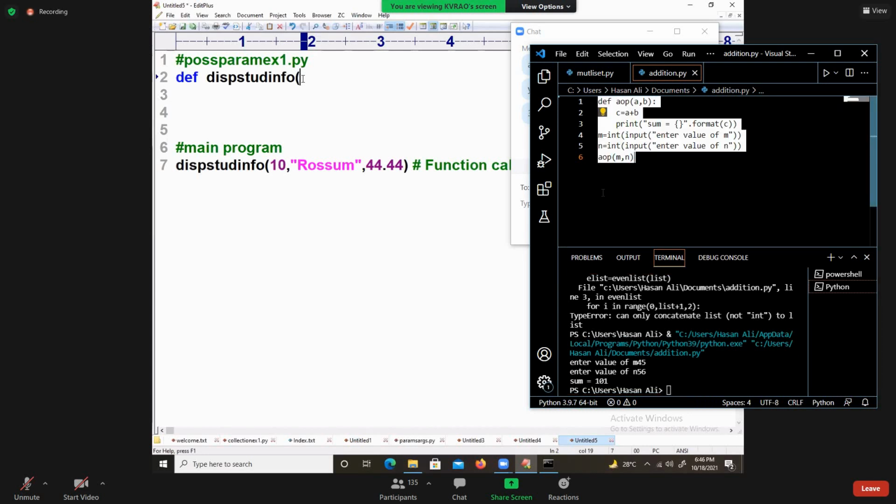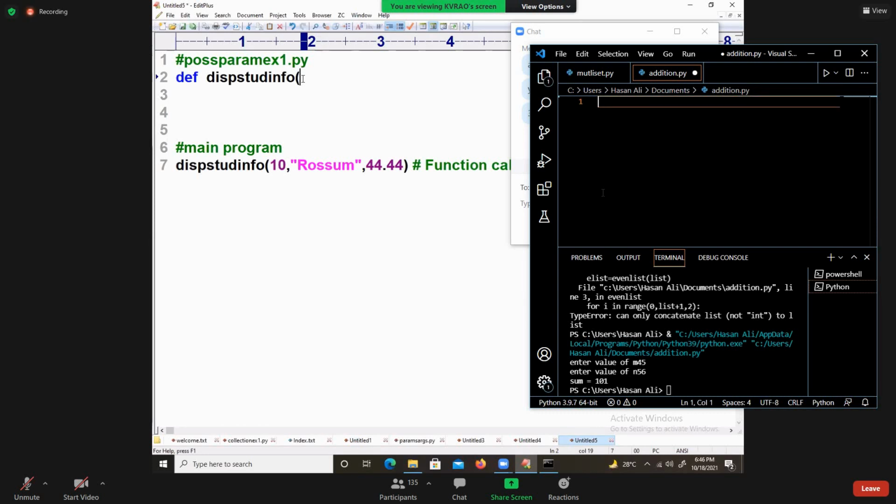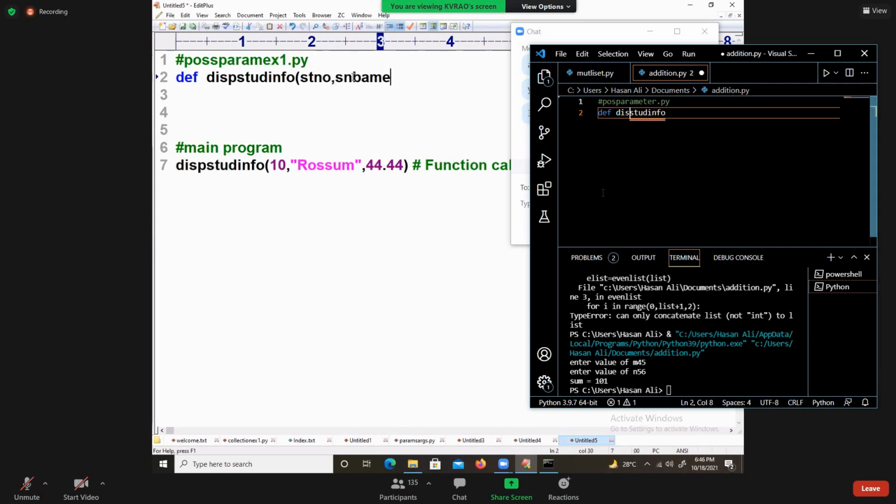So display student info: how many formal parameters? Three formal parameters I should take. What is the first one? You tell me which variable name you will take. I say stno, what you are saying is correct, but more meaningful: student name.